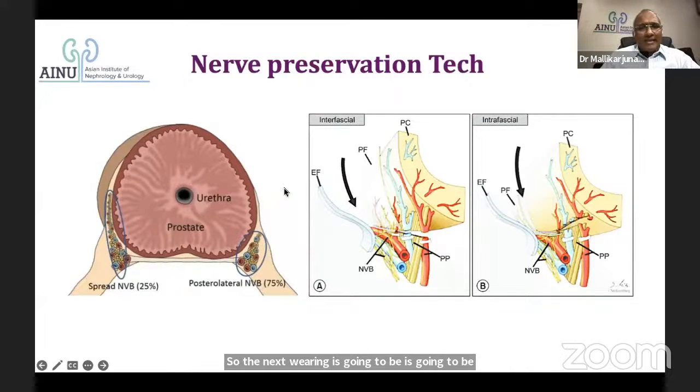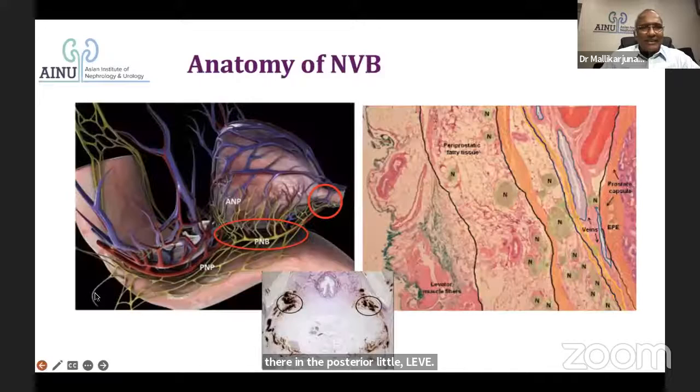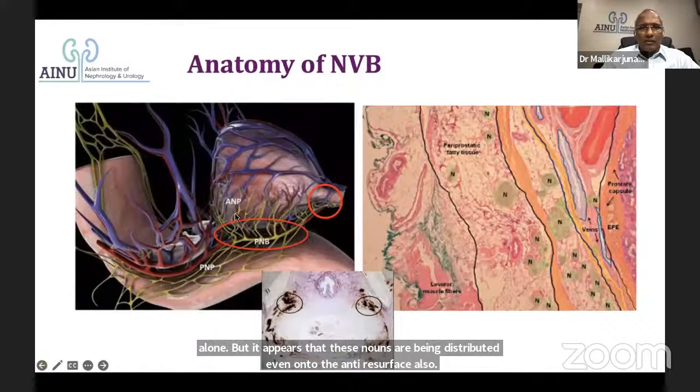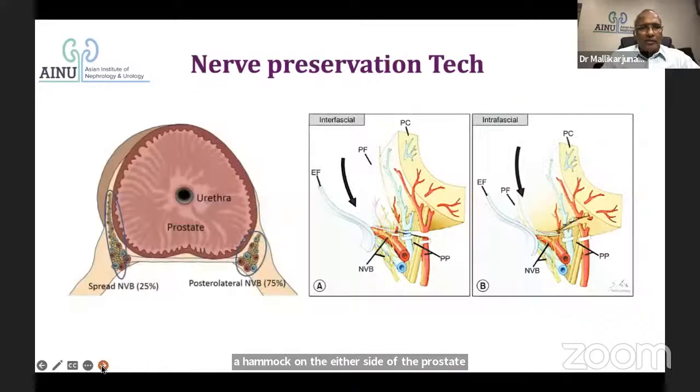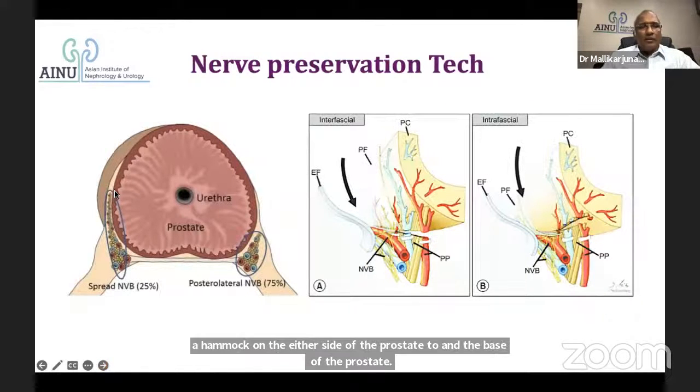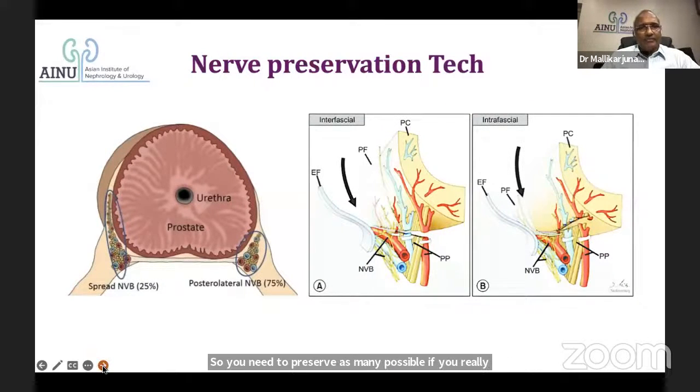Why has this come about? Because everybody presumes that all the nerves are there in the posterior lateral neurovascular bundle alone. But it appears that these nerves are being distributed even onto the anterior surface also. It forms a hammock, as is clearly seen here. It forms a hammock on either side of the prostate too, and the base of the prostate. So you need to preserve as many as possible if you really want to preserve function.